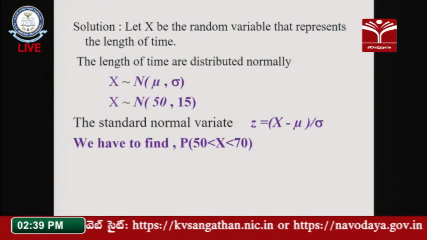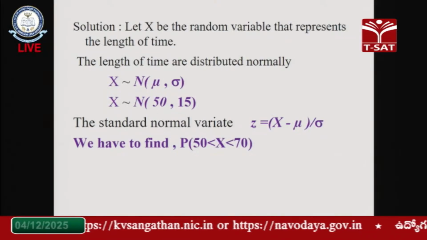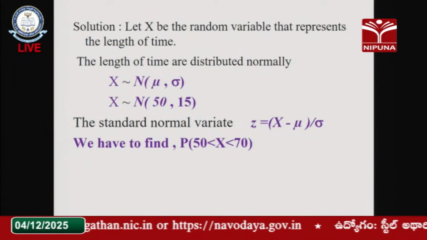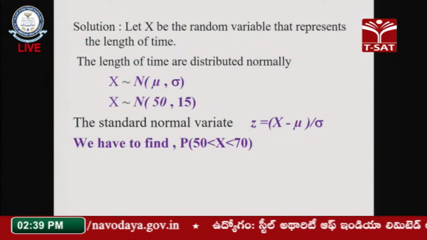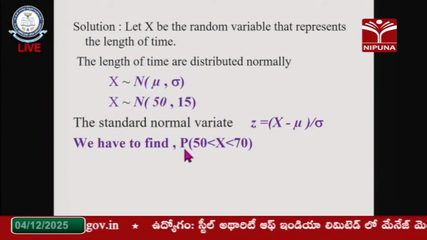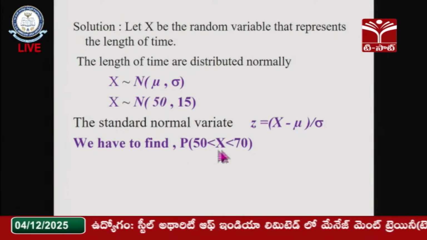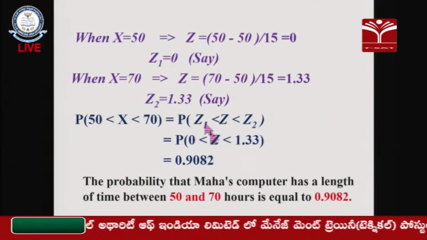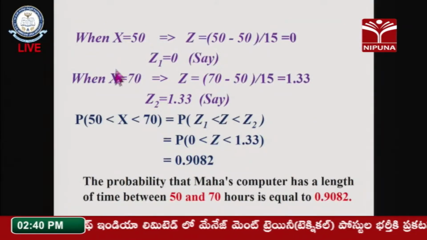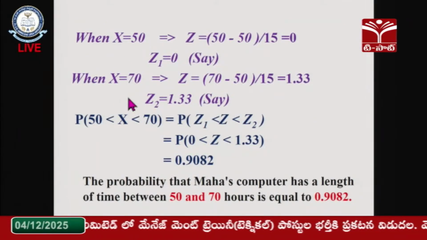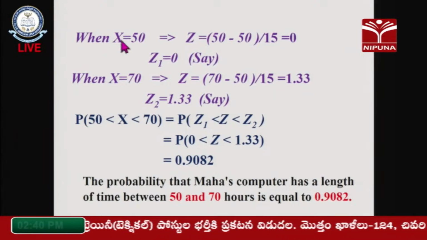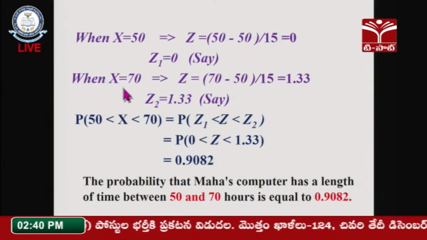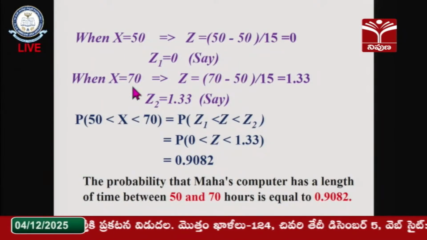So which value do we need to find here? We have to find the probability of x lying between 50 and 70, that is, the probability of 50 less than x less than 70. These values are transformed into z values. When x is equal to 50, the lower limit, and the upper limit is 70.